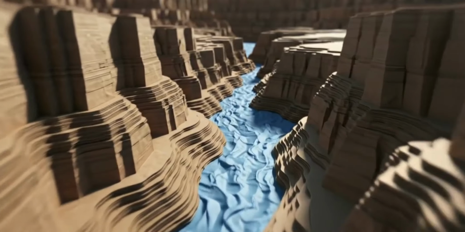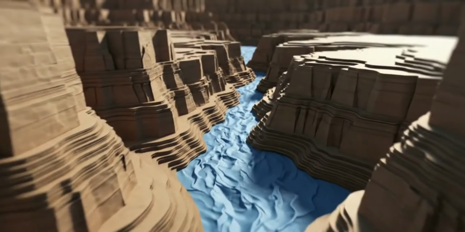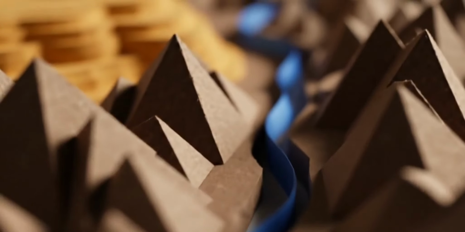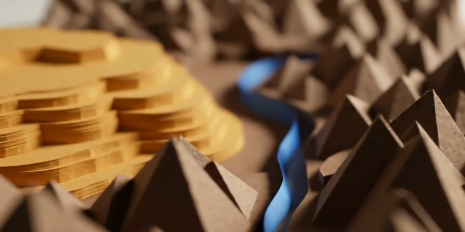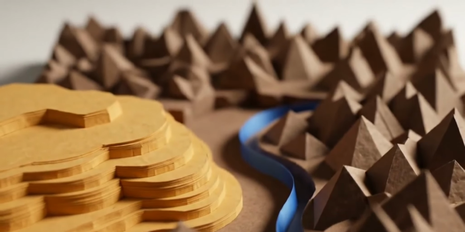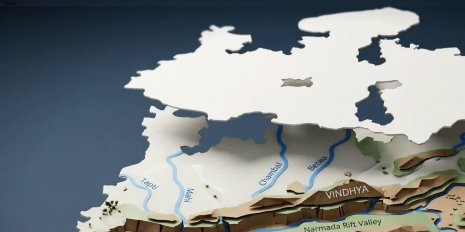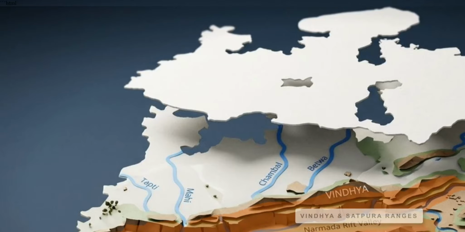Beneath these coordinates lies the actual terrain. This animation illustrates the state's defining geological feature, the Narmada Rift Valley. It operates as a massive physical barrier, separating the Vindhya Range to the north from the Block Fault Satpura Range to the south. This rift dictates the state's entire hydrological network. The Narmada and Tapti rivers are forced westward into the Arabian Sea.